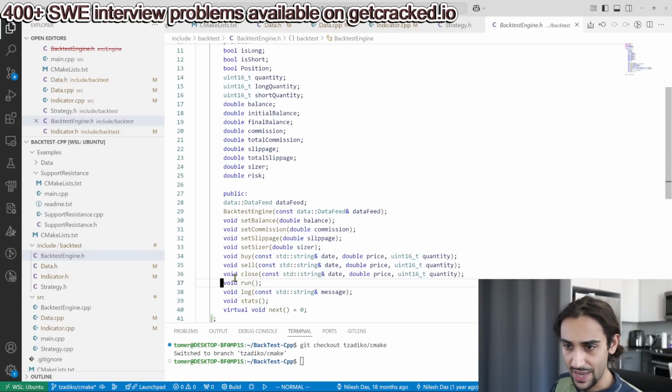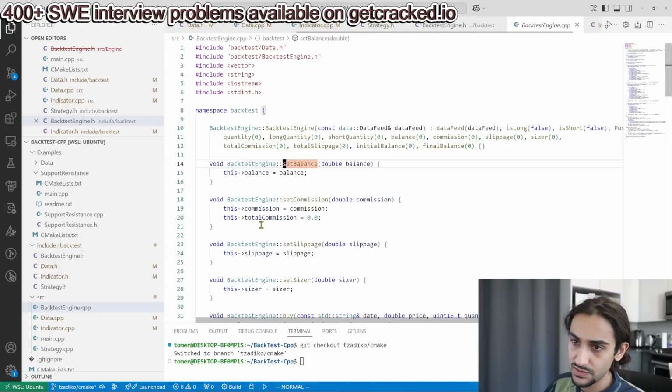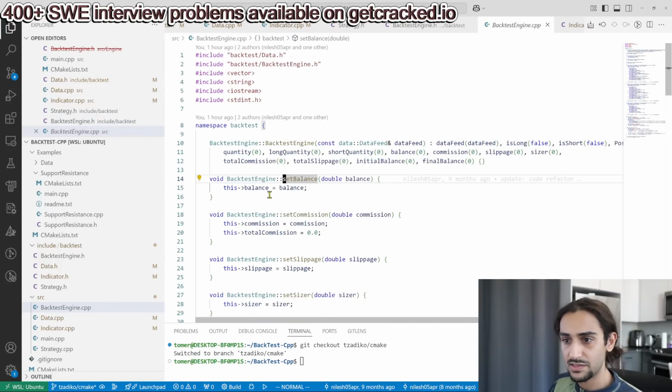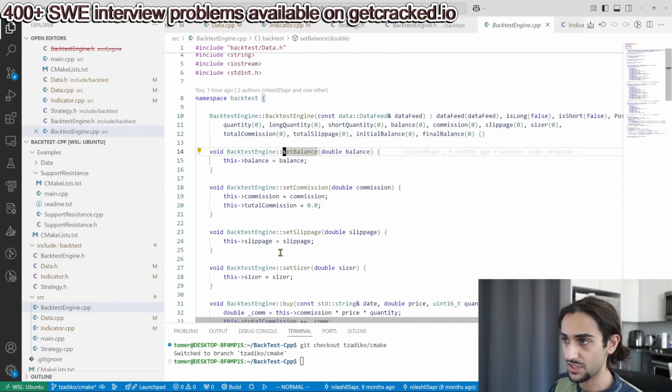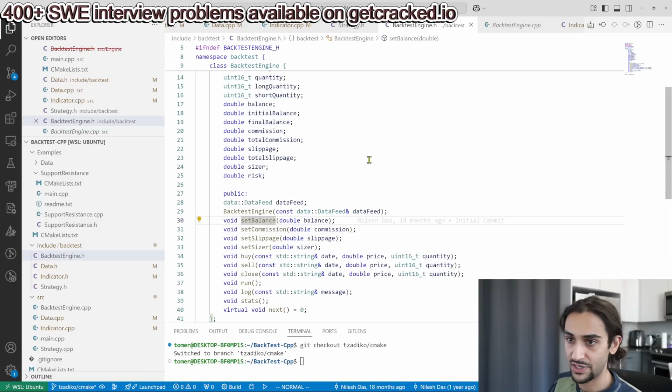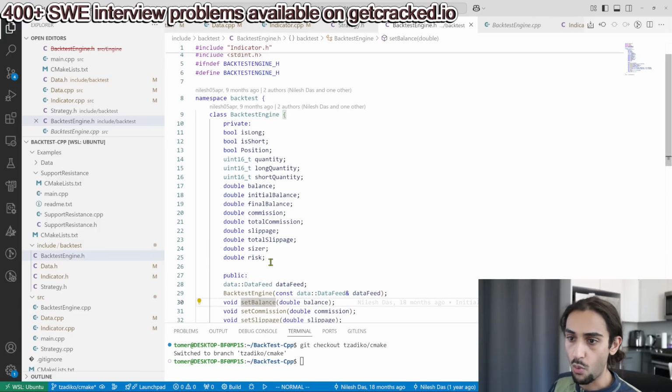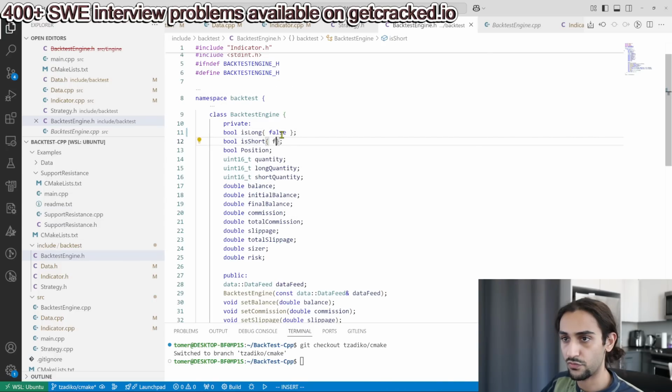And let's take a look at what these actually do. So set balance, now we'll take a look at the implementation. Sets how much money you can start off with, total commission, slippage, etc. But what immediately stuck out to me was, whoa, what's all this? You're just initializing a bunch of the stuff to 0 or false, which is equivalently like the 0 of Boolean. Why not just do that all here? You can do is long, false. Right? Is short, false.